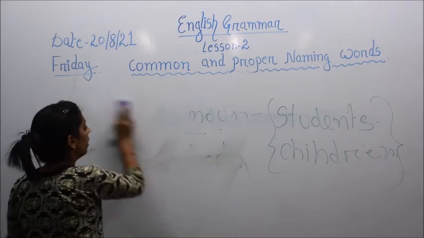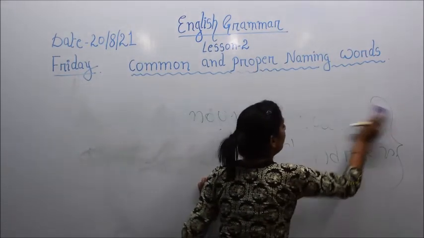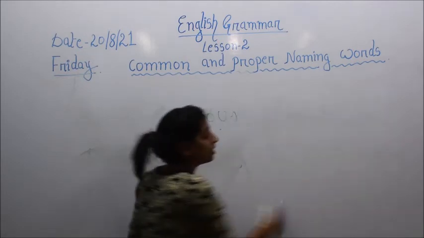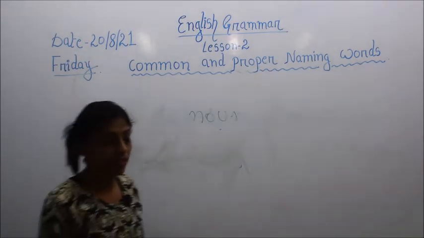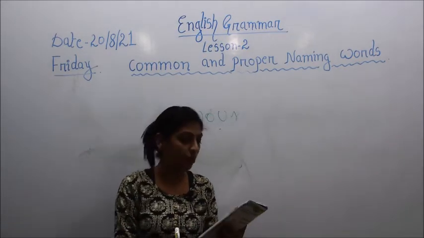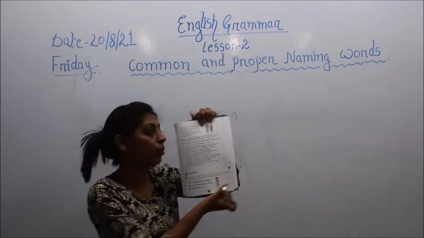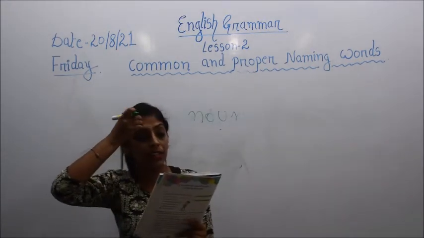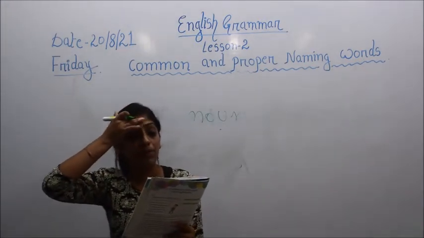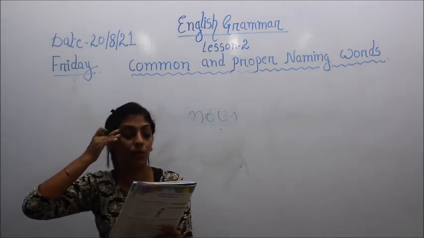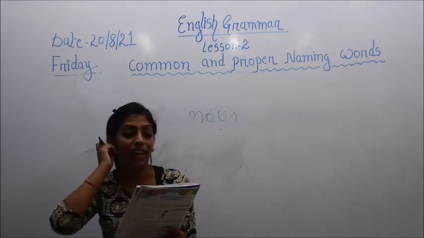All right, so these are the features of common noun, and then we will see what a proper noun is. Here also we will see some features through which you can identify what kind of noun it is. So you need to look at page number 5 in your book. Here it is written: Deepika is my best friend, my birthday is on Tuesday, my favorite festival is Pongal, and I live in Mysore.